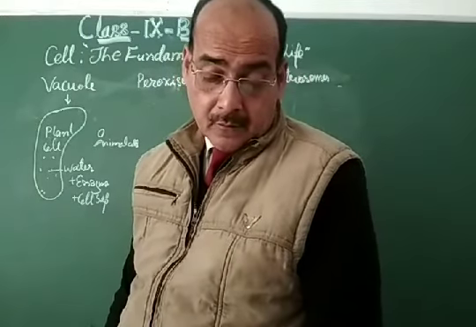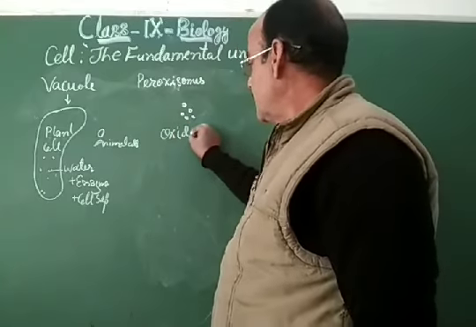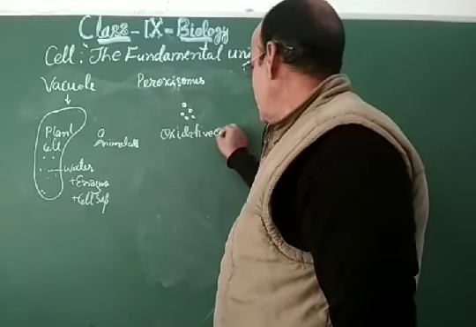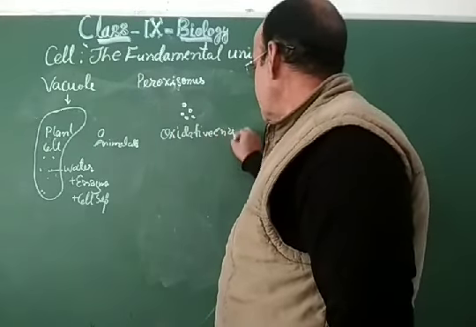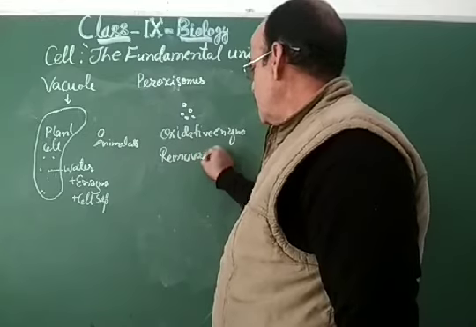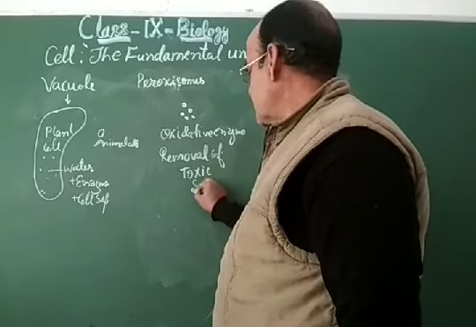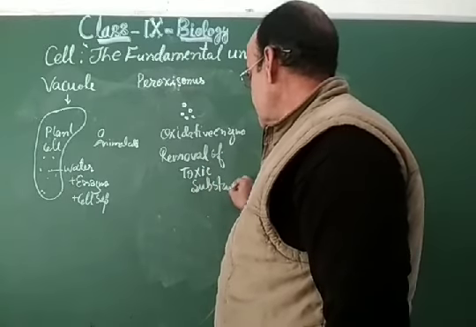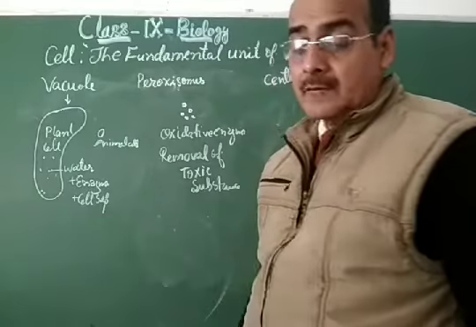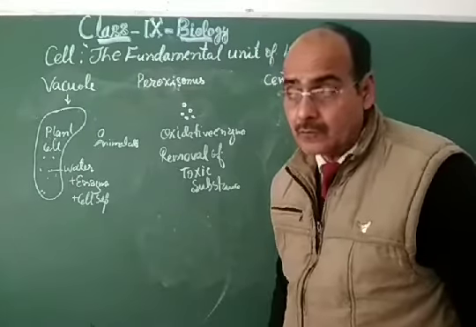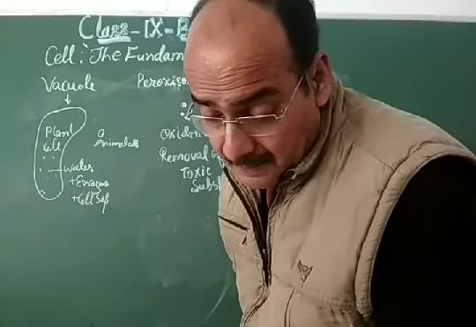Peroxisomes are small granules, and they are the oxidative enzymes, and they help in the removal of toxic substances from the cells.